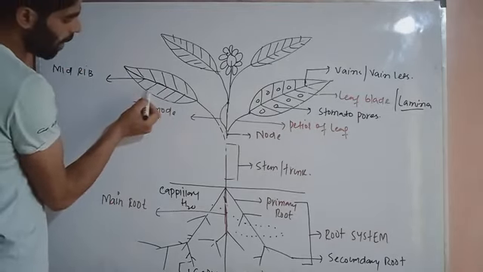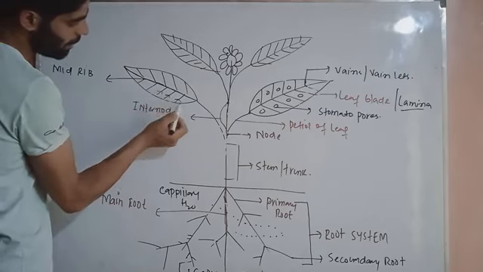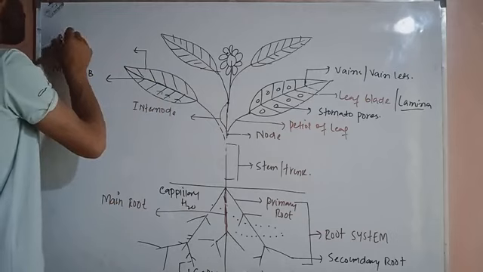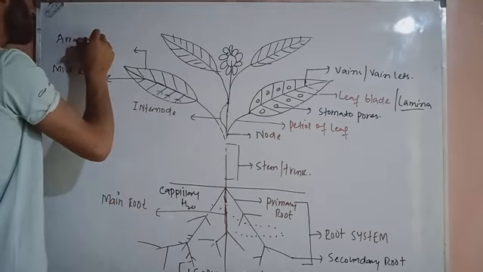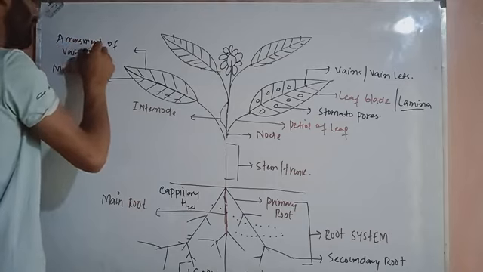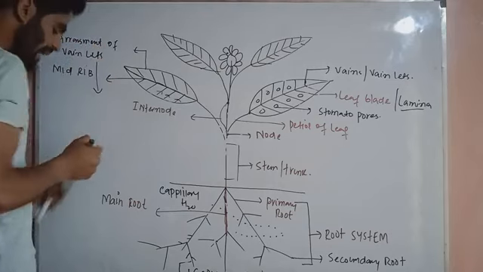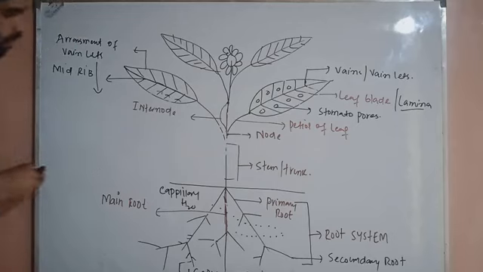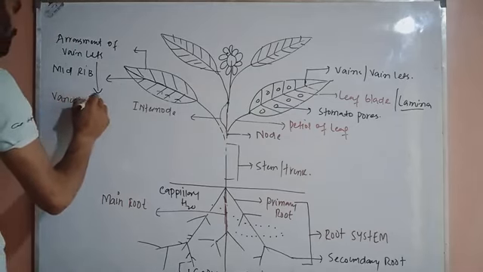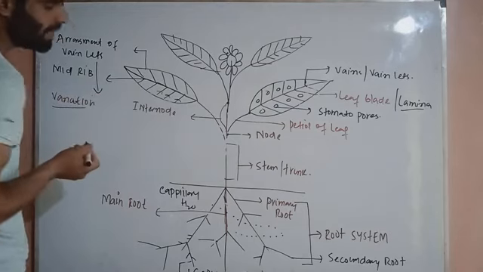And the arrangement of these vein lattice is called venation of the leaf. Venation is basically the arrangement of the veins inside the leaf.